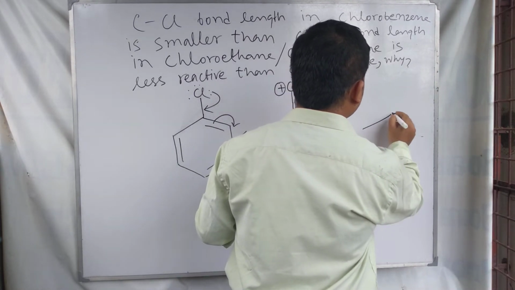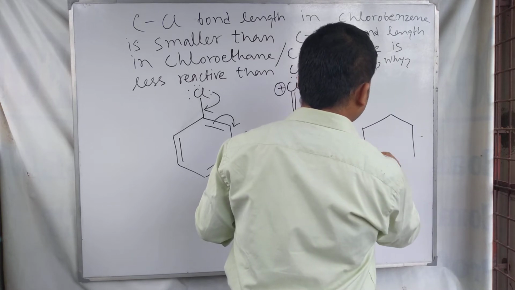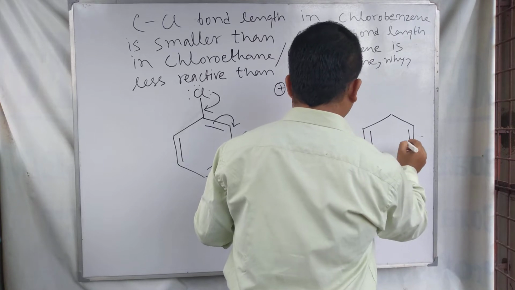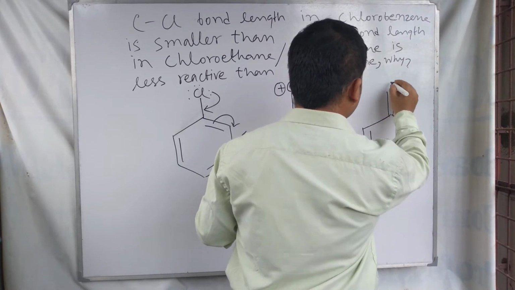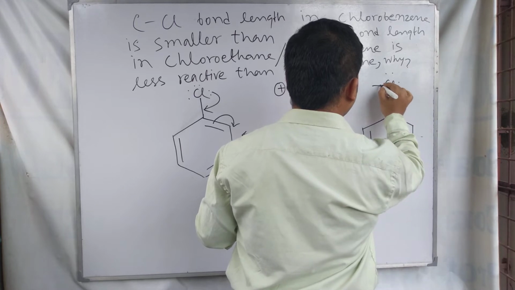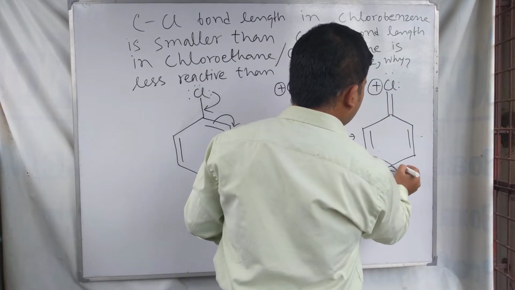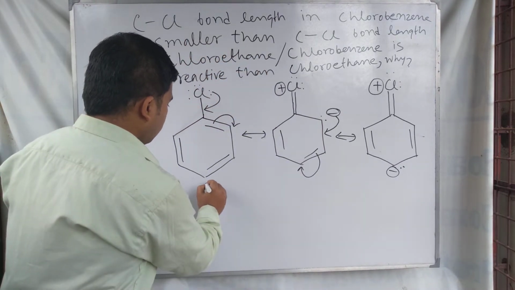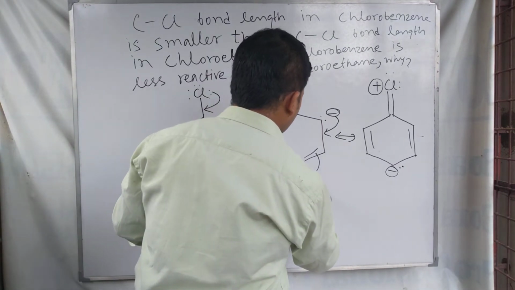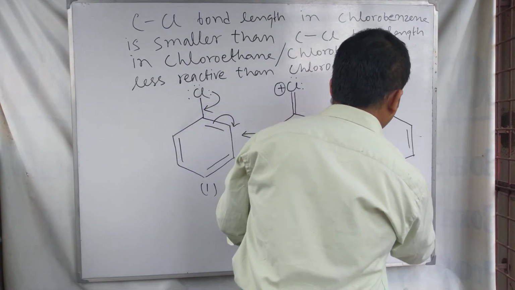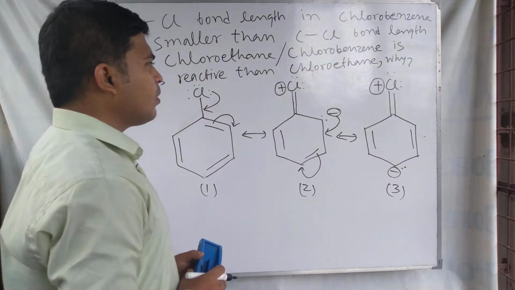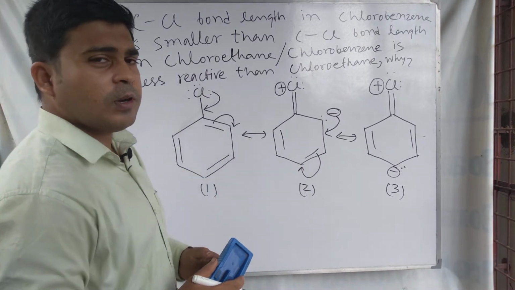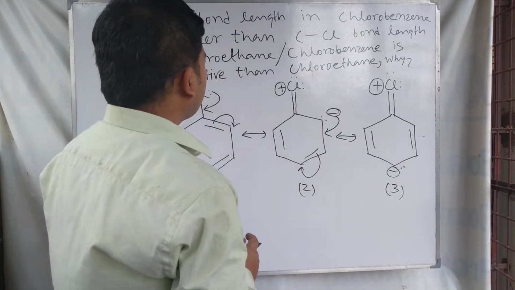Another resonating structure is formed, and another one. If we call the first 1, then this is 2 and this is 3, and here we can draw the 4 and 5 number structures for this molecule.